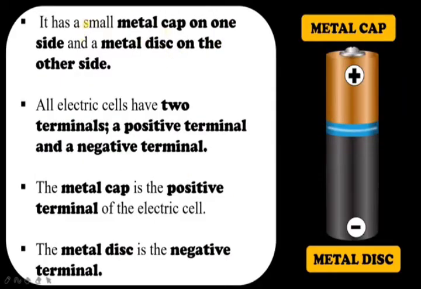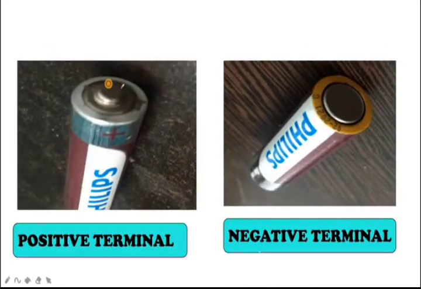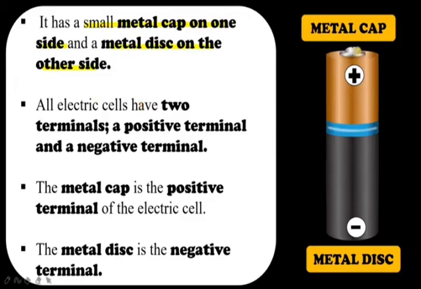It has a small metal cap on one side and a metal disc on the other side. Okay, look here. This is the metal cap of the cell. If you have a battery, you can see that. An electric cell also has two terminals. One is the positive terminal and the other is the negative terminal.